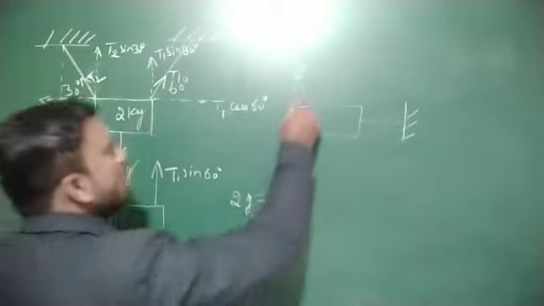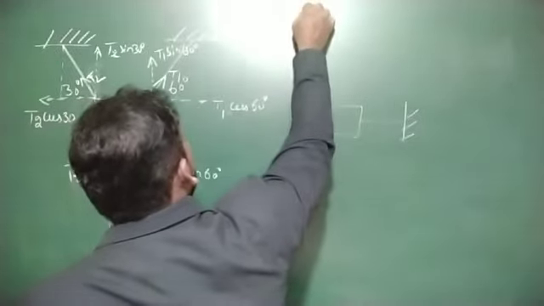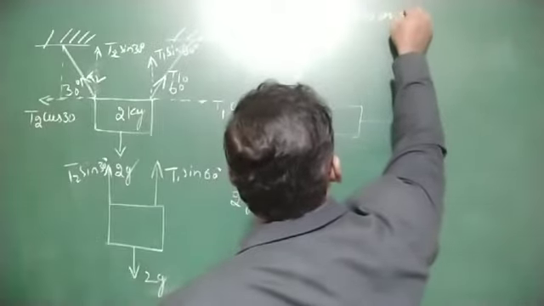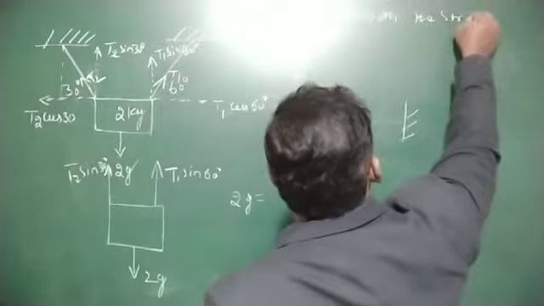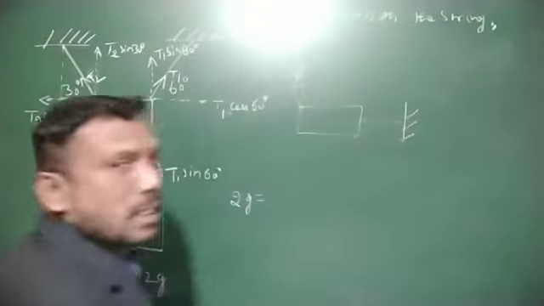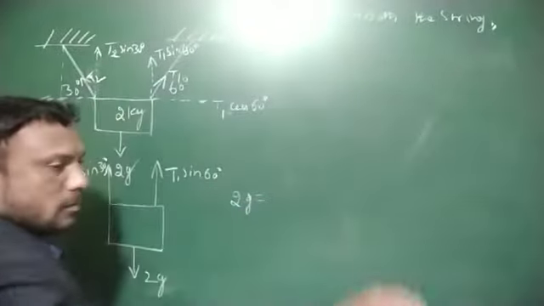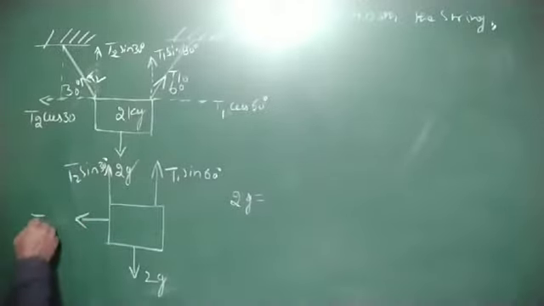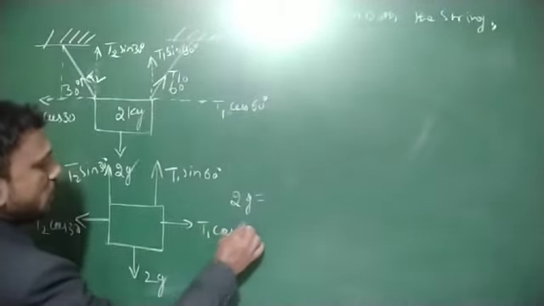We have to find the tension in both the strings. Also, T2 cos 30 degree and T1 cos 60 degree act in the horizontal direction.